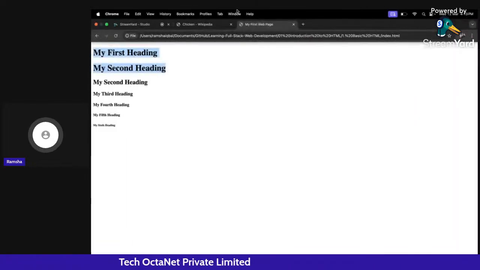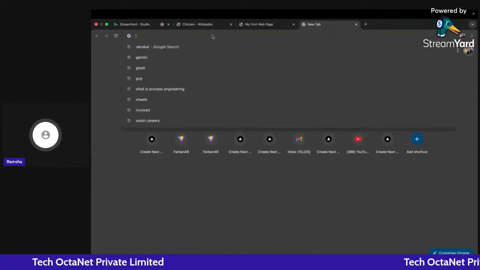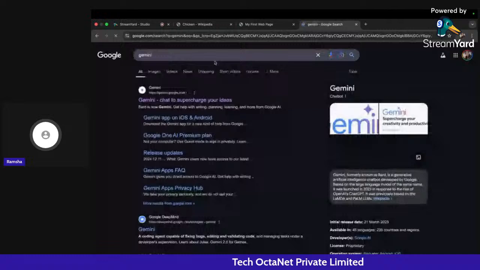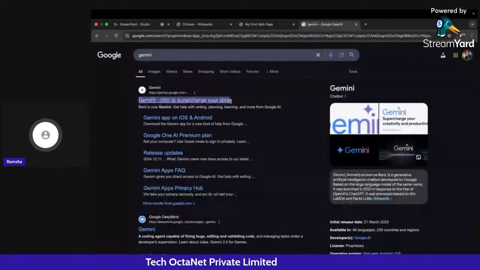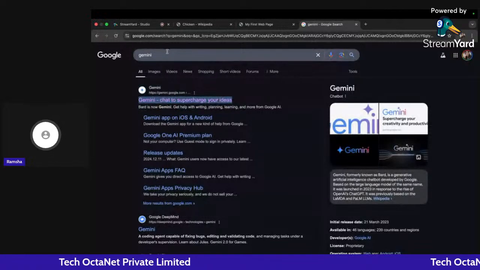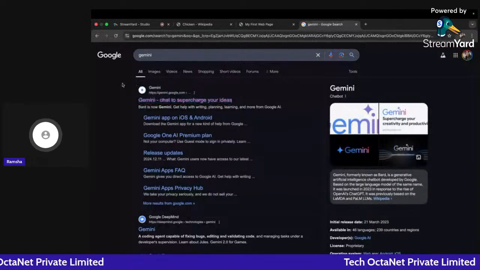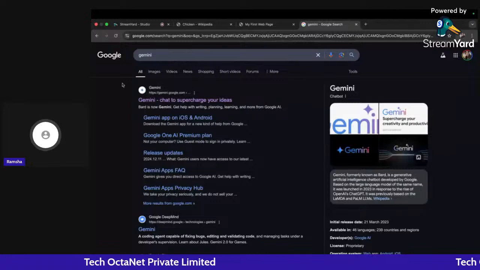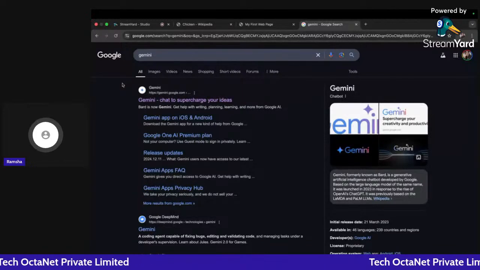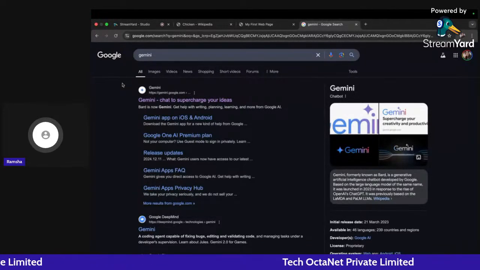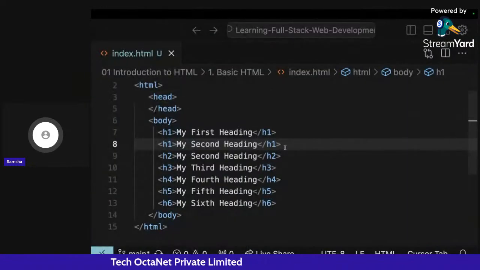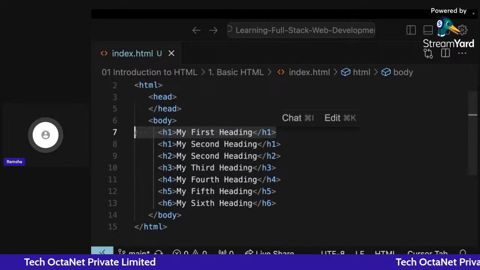But whenever we go to Google and search something, for example, if I search here Gemini, I get the search result at the top saying Gemini, right? This is known as search engine optimization, so that your website comes to the top of Google search when you deploy it. So it is very important to follow all these SEO parameters. One of the search engine optimization parameters is that we should have only one H1 for our heading on the web page.